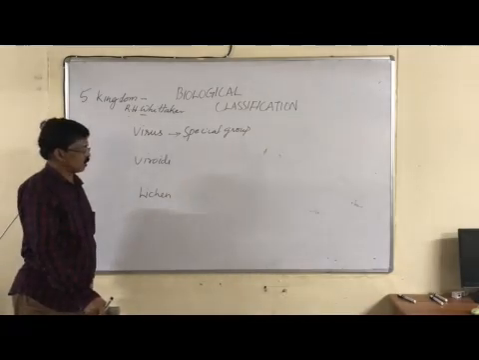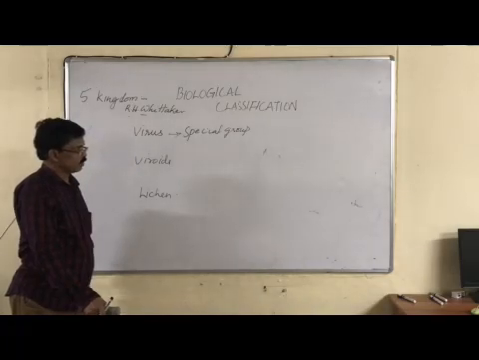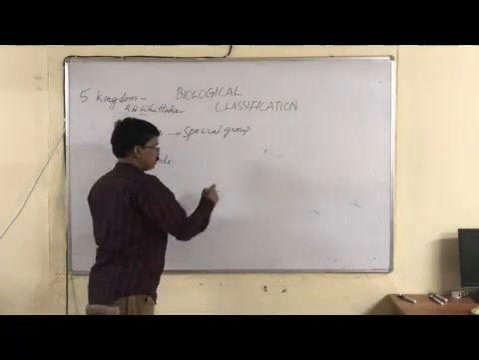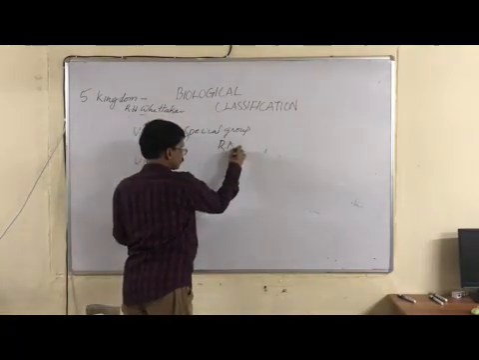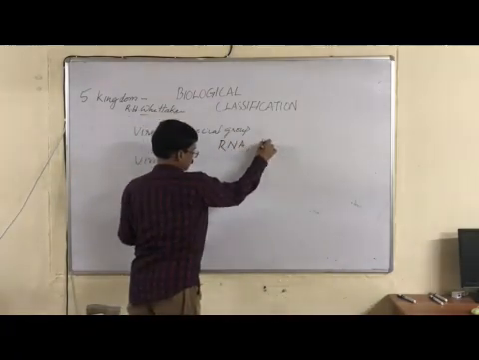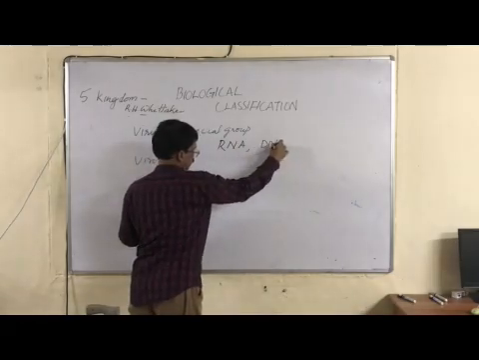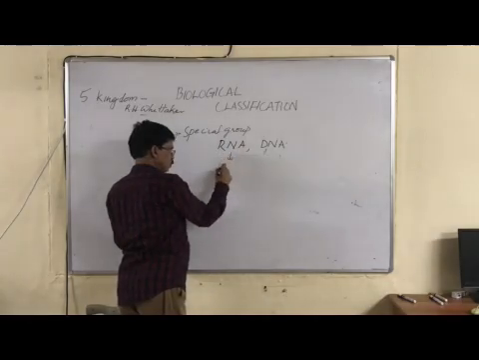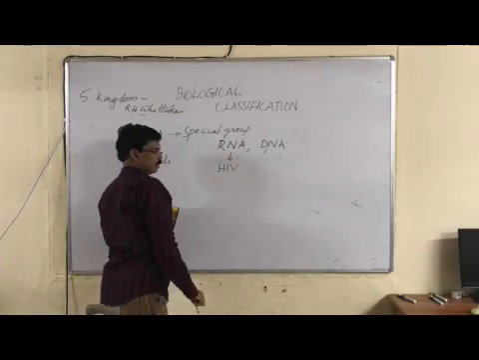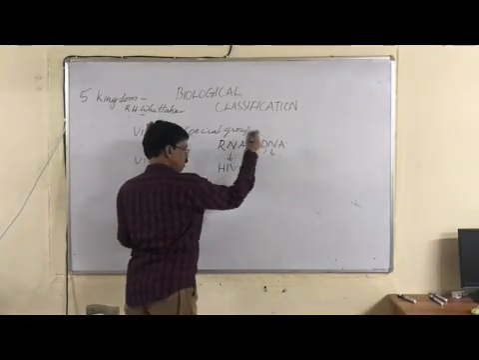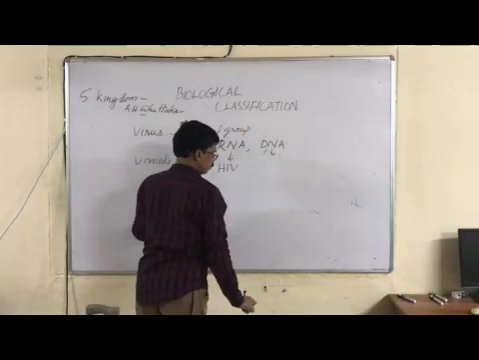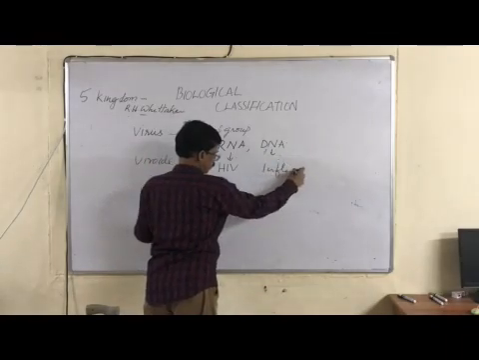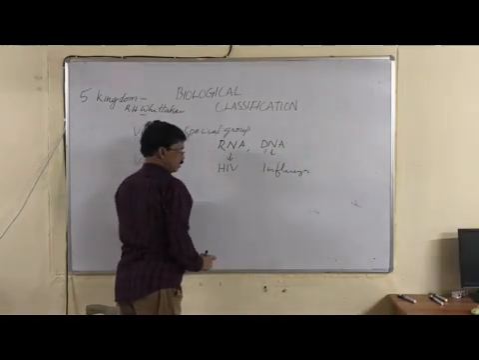So viruses are a special group, and the notable feature of a virus is that the genetic material may be RNA or DNA. RNA is the genetic material, for example, in HIV, the human immunodeficiency virus. Whereas DNA is the genetic material of many viruses, like the influenza or flu virus.